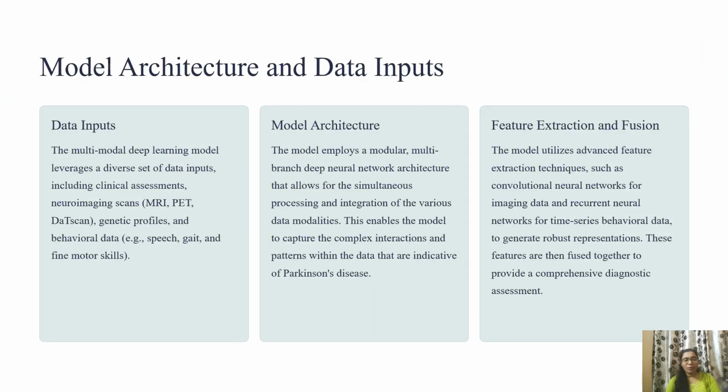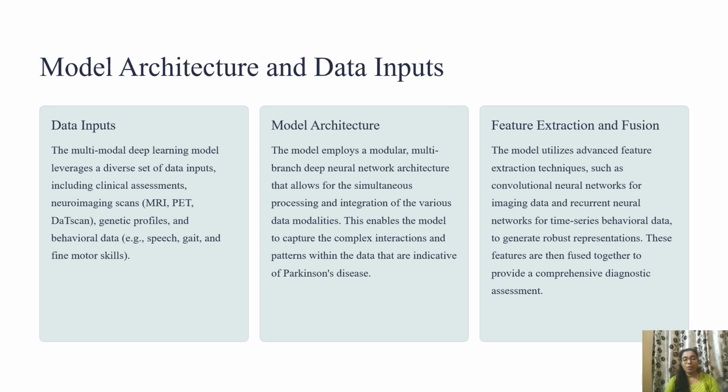On this slide, we are going to see the model architecture and data inputs, which mainly includes data inputs, model architecture, and feature extraction and fusion. In data inputs, the multimodal deep learning model leverages a diverse set of data inputs, including clinical assessments, neuroimaging scans like MRI, PET, and DAT scan, genetic profiles, and behavioral data.